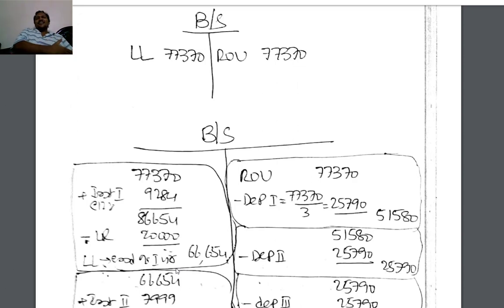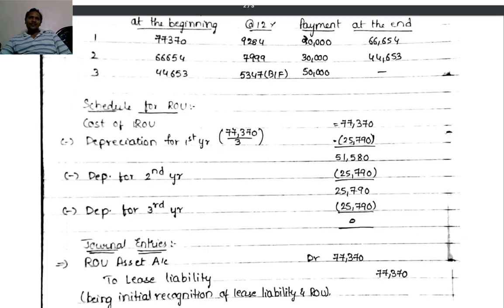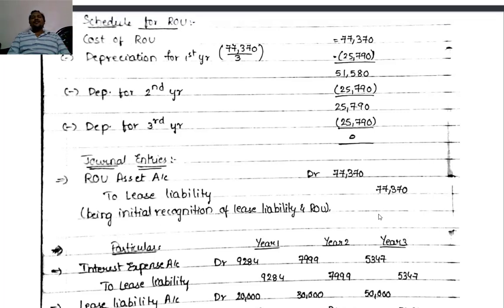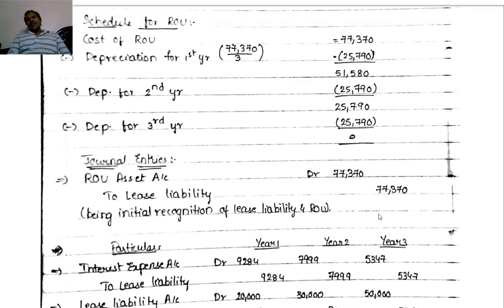So the journal entry: Right of use asset account debit to lease liability, 77,370. That should be the first entry. This is the initial recognition of the lease liability and the right of use asset.